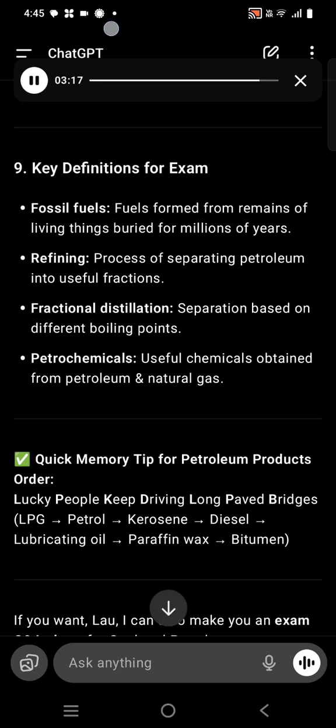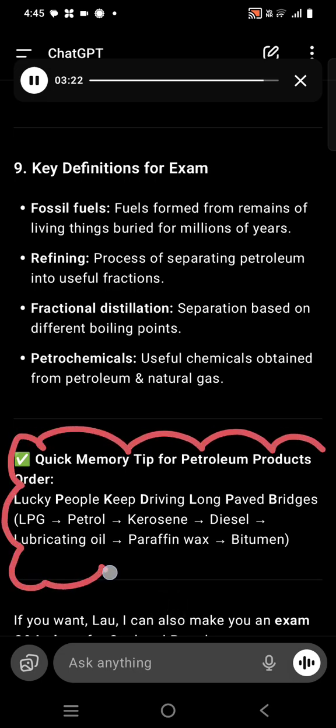Quick memory tip for petroleum products order: Lucky people keep driving long paved bridges. LPG, petrol, kerosene, diesel, lubricating oil, paraffin wax, bitumen.